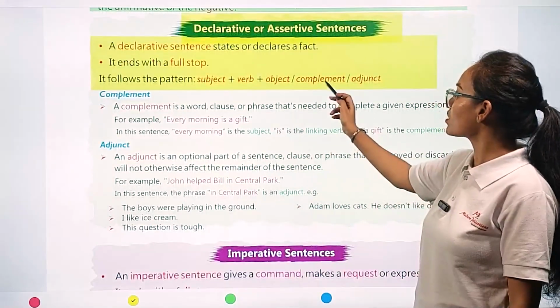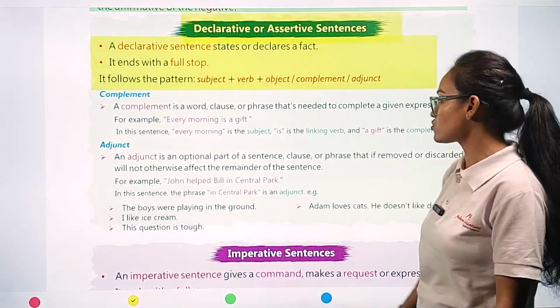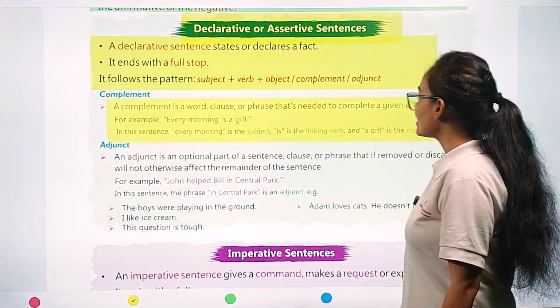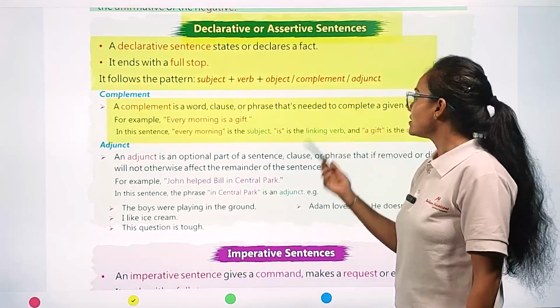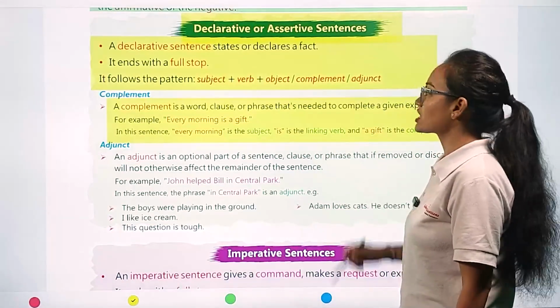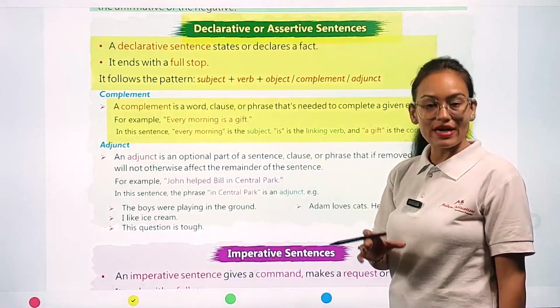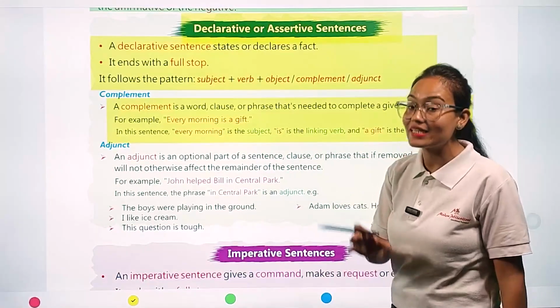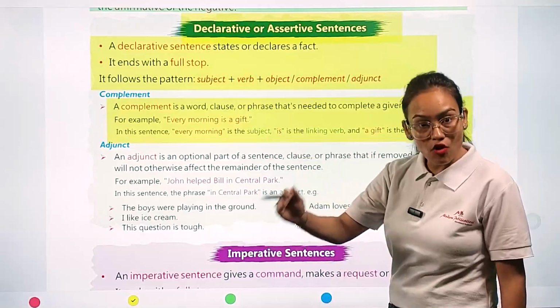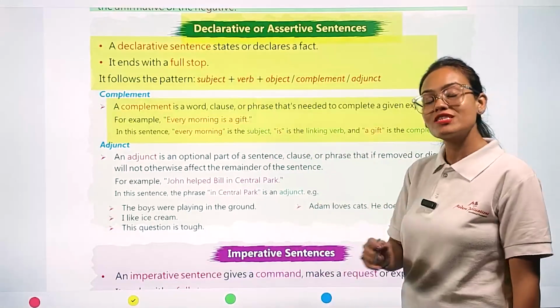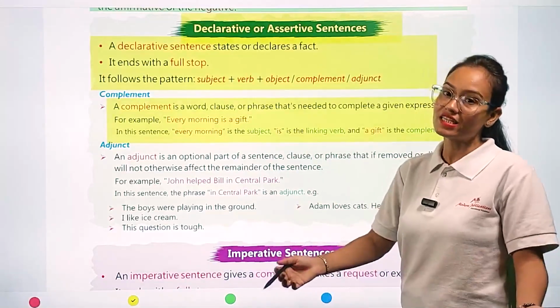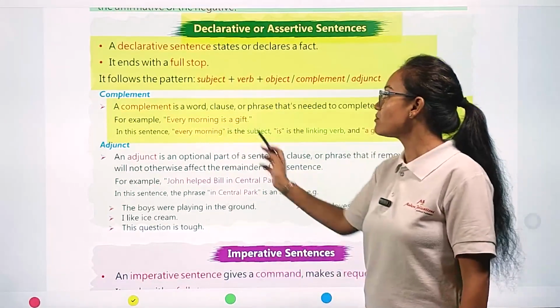Now, my dear student, what is the meaning of complement and adjunct? A complement is a word, clause or phrase that is needed to complete a given expression. For example, "Every morning is a gift."